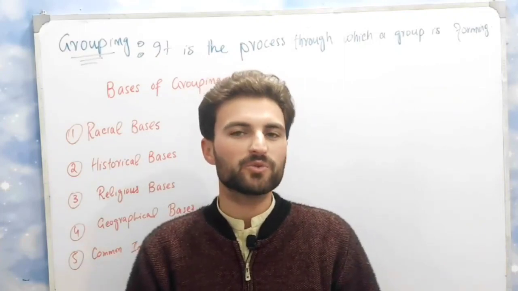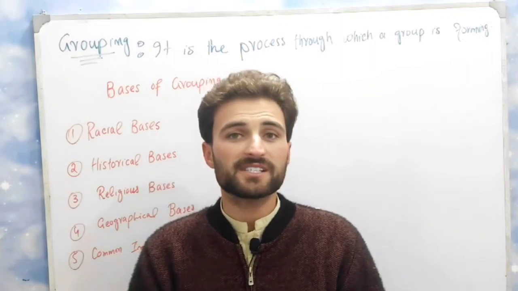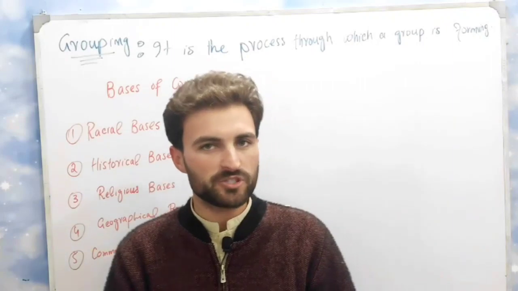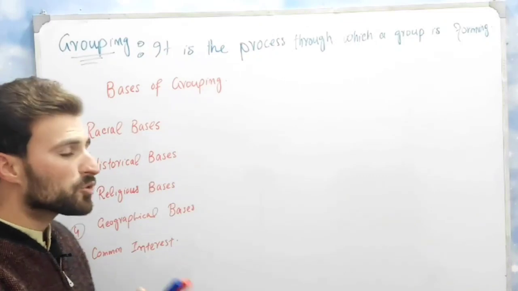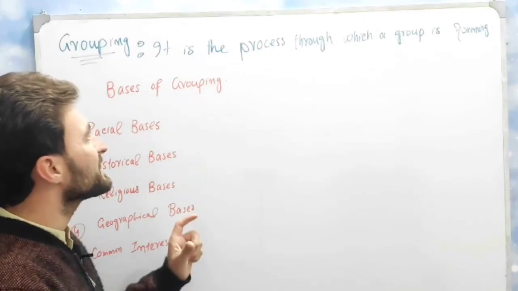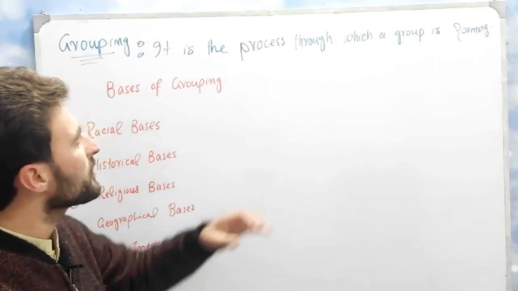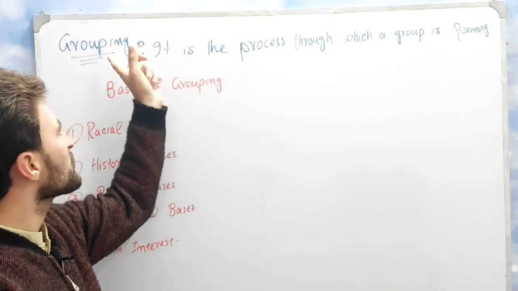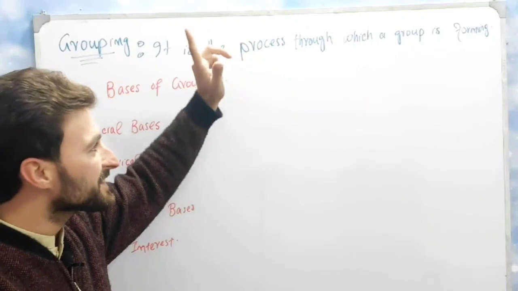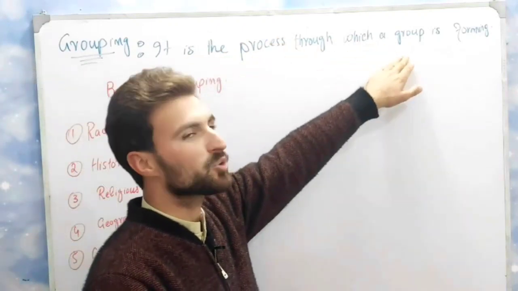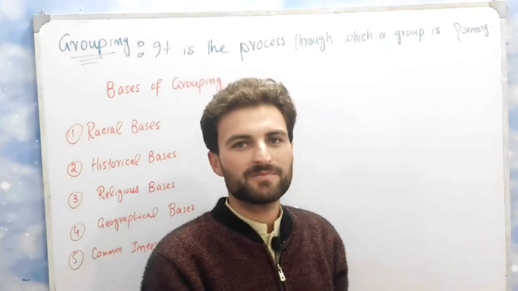Today we are going to define grouping, and then we will discuss the basis of grouping. So let's start from the definition of grouping. Grouping can be defined as the process through which a group is formed. If you analyze, grouping is nothing but a process. Which process? That process in which the group is getting formed. So it is simple to understand.